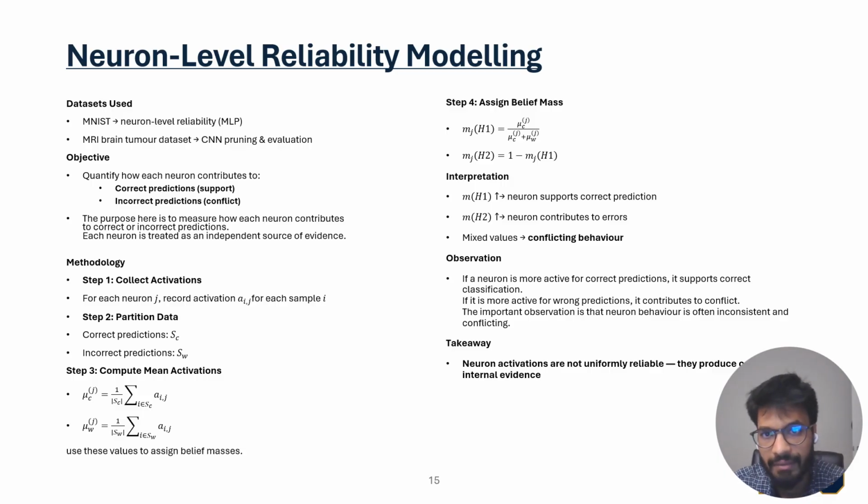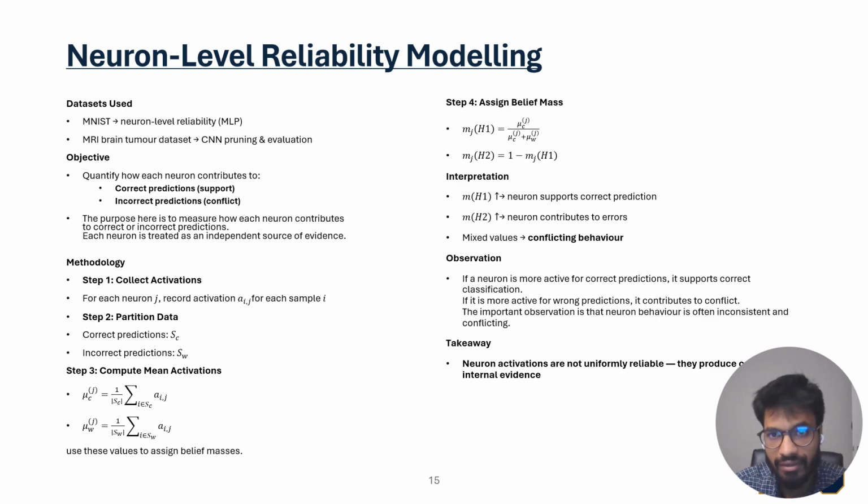For neuron-level reliability, the goal is to measure how each neuron contributes to correct and incorrect predictions. First, we collect neuron activations for each sample. Then we divide the data into correctly classified and incorrectly classified samples. For each neuron, we compute the average activation for correct predictions and the average activation for incorrect predictions.